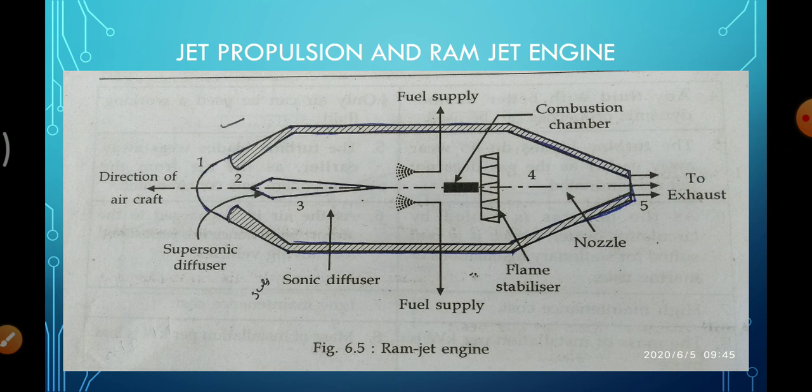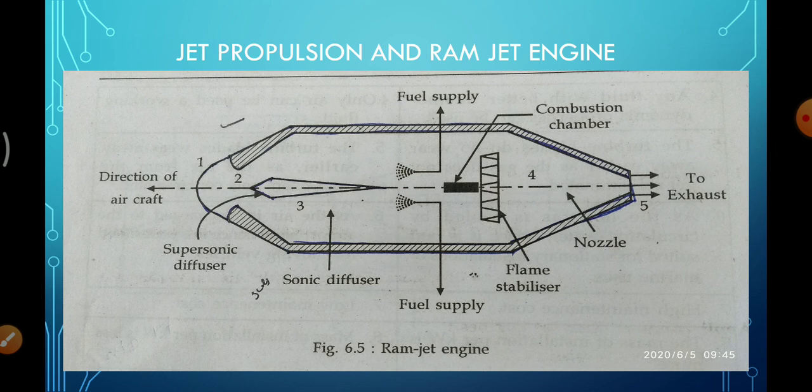by using it may be hot gas or steam, this jet is used to propel the vehicle in which systems are mounted. So if the vehicle carrying some systems and that vehicle is moving by means of jet, it may be from steam or from the gas, that is called what? Jet propulsion systems.